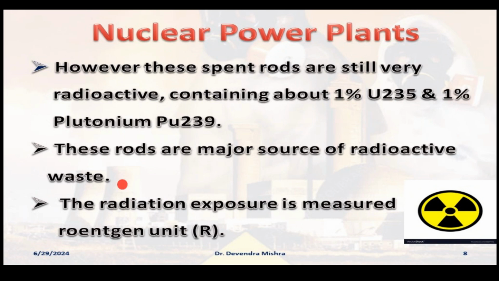These rods are the major source of radioactive waste, and the disposal of this waste is very important, right? So far we don't have a foolproof or very safe idea to dispose of them. Whatever methods are available, we are using, but they are not very safe.